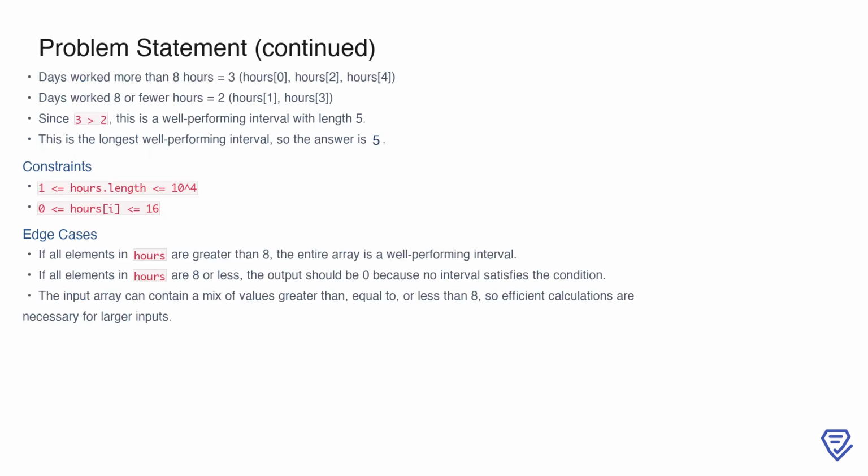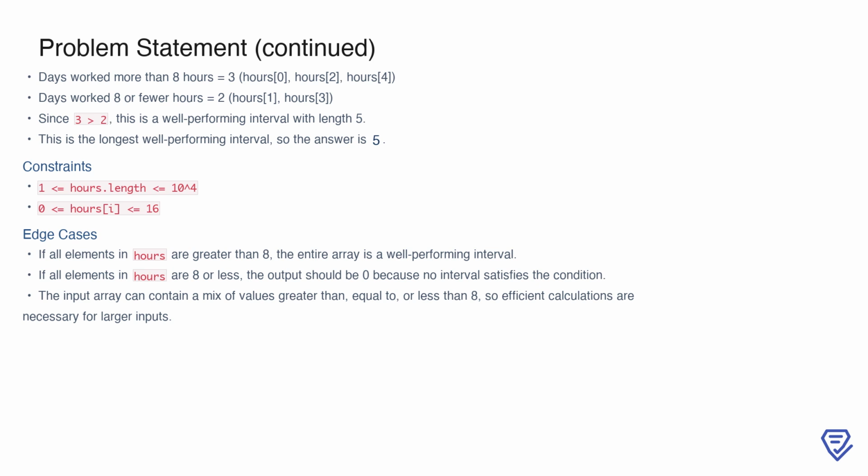Finally, let's review one more example. If hours equals 10, 8, 9, 8, 10, 9, the output is 5. Here, consider the subarray 10, 8, 9, 8, 10, which spans indices 0 to 4. In this interval, there are 3 days where the employee worked more than 8 hours, specifically hours[0] equals 10, hours[2] equals 9, and hours[4] equals 10.